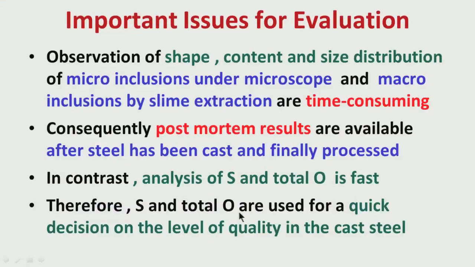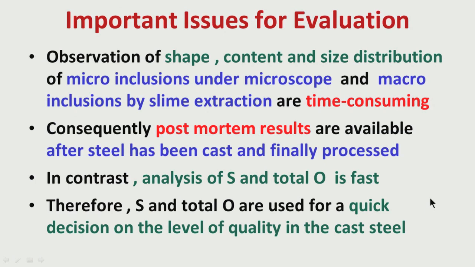There are always, as I have told, particular steel applications depending on the quality. So, we can take a decision on disposition of that particular steel cast depending on how much sulfur and how much total oxygen we have obtained. Therefore, sulfur and total oxygen are used for a quick decision on the level of quality in the cast steel. This is very, very important.